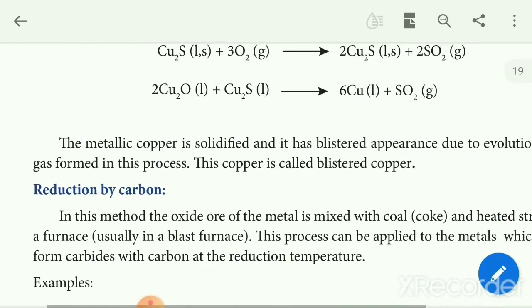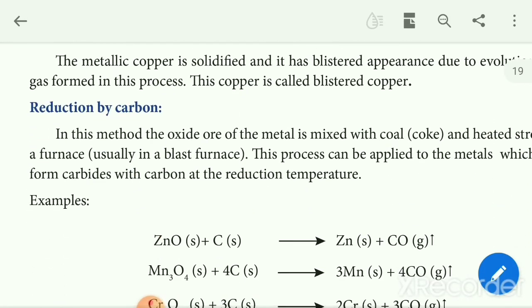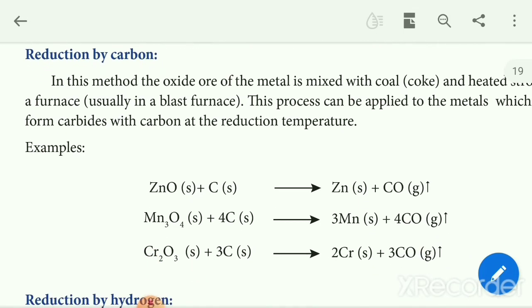Then the next one, reduction by carbon. So in reduction by carbon, the metal oxide plus carbon forms metal plus carbon monoxide. Okay, so zinc oxide plus carbon gives zinc plus carbon monoxide. Then chromic oxide, Cr2O3 plus 3C, gives chromium plus carbon monoxide. This is reduction by carbon. So the metal oxide is treated with a suitable reducing agent, carbon, and we get the elemental metal.